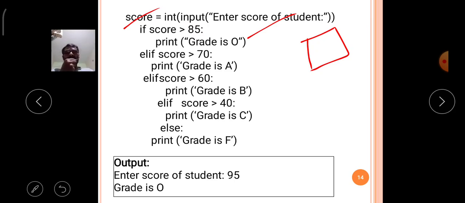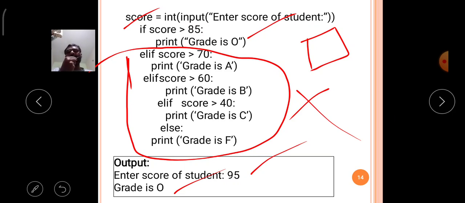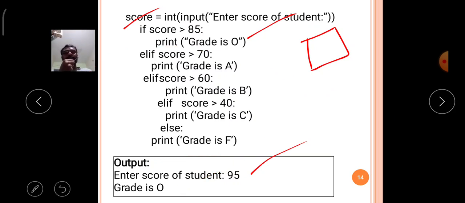Here in the output section, the entered score of the student is 95%. 95 is greater than 85, so it automatically prints the grade as O. The elif part and the last else part, that is the default part, are simply omitted by the Python interpreter, meaning they are not executed. Now, for example, the score value is 45.